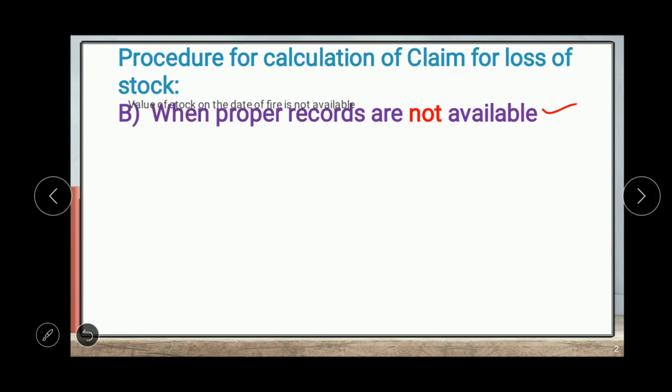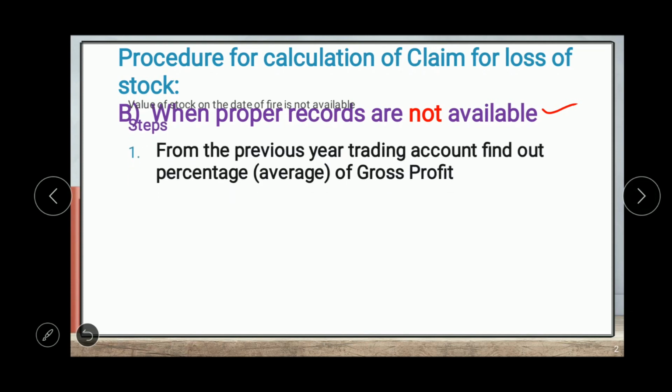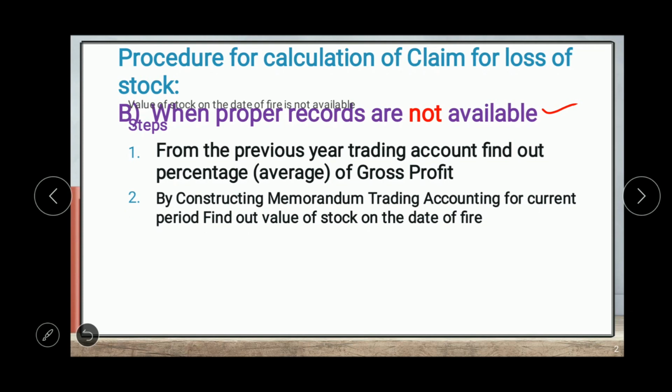In this situation, the value of the stock on the date of fire is not available with the businessman. So there are some steps we have to follow. Let's revise. From the previous year trading account, we have to find out the percentage of gross profit or average percentage of gross profit. Then the second step is, by constructing a memorandum trading account for the current period, we have to find out the value of stock on the date of fire.